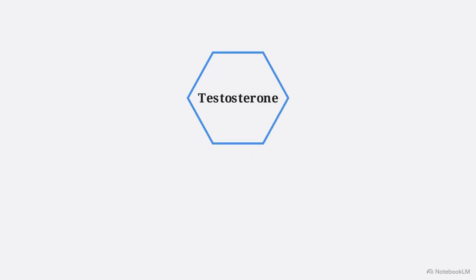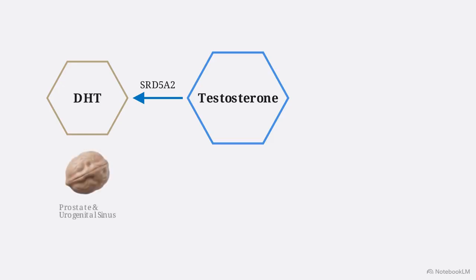To drive the full spectrum of male physiology, it faces a critical biochemical bifurcation. In the first pathway, the enzyme SRD5A2 converts testosterone into the highly potent dihydrotestosterone, or DHT, directing the differentiation of the urogenital sinus and prostate. A deficiency in SRD5A2 produces a distinct 46,XY disorder of sex development. An infant is born with female-appearing external genitalia, but virilizes at puberty when the type 1 variant of the enzyme becomes active in peripheral tissues.